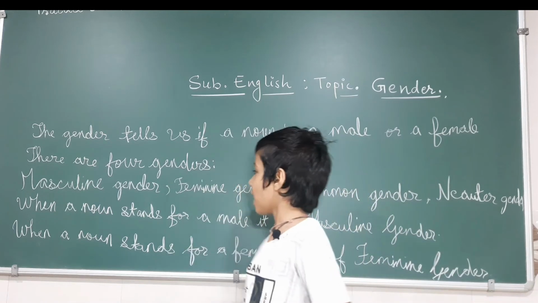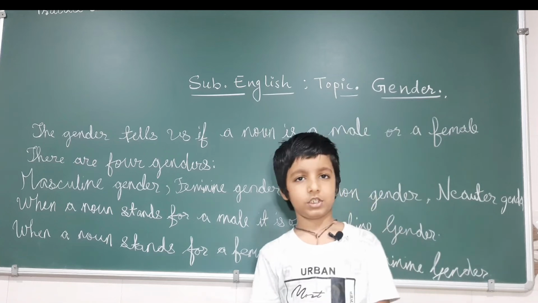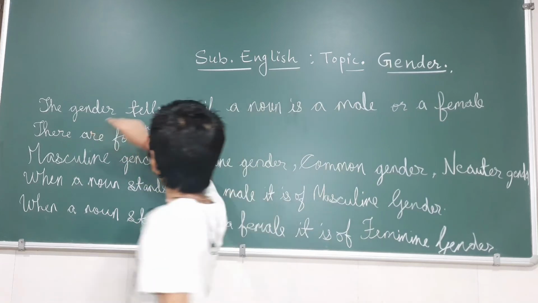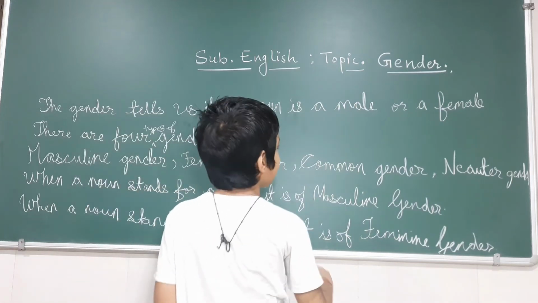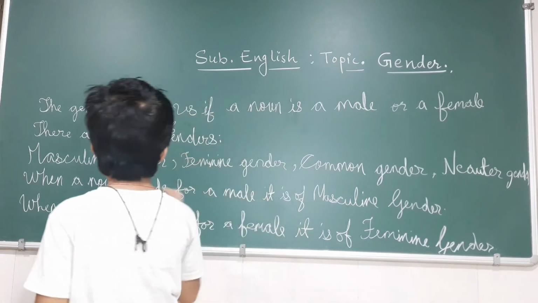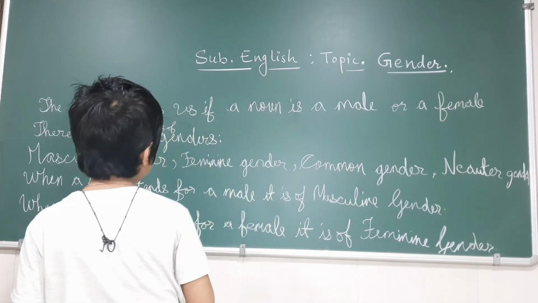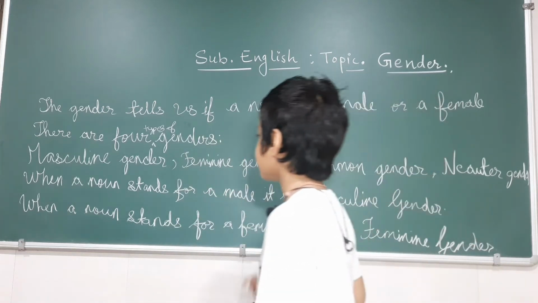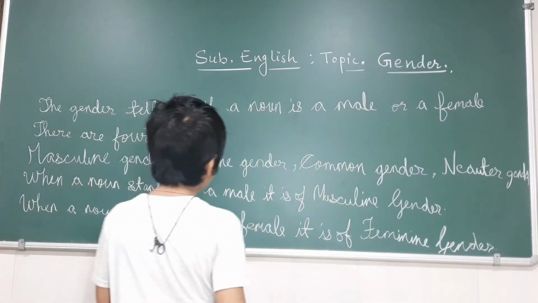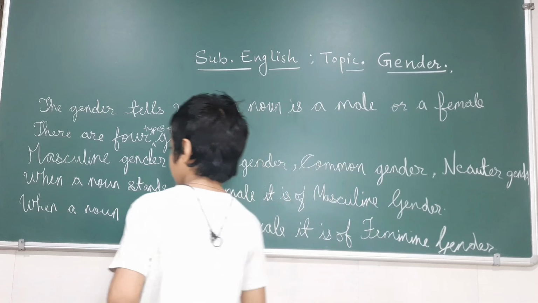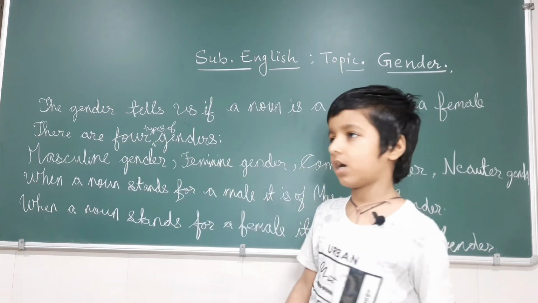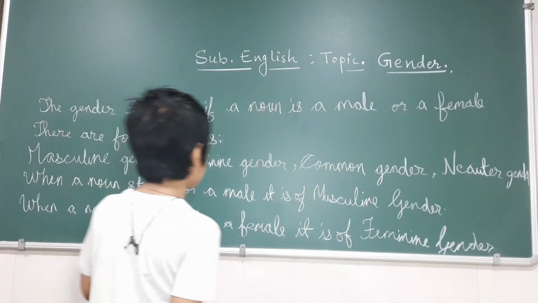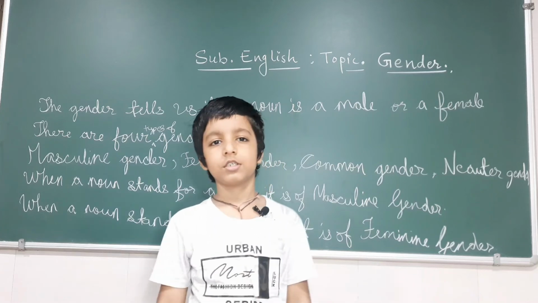Now we will learn common gender. What is common gender? My dear friends, now I am repeating it again. The gender tells us if a noun is a male or a female. There are four types of genders: masculine gender, feminine gender, common gender and neuter gender. So what is masculine gender? When a noun stands for a male, it is of masculine gender. Example, boys, father, doctor. Now feminine gender. When a noun stands for a female, it is of feminine gender.